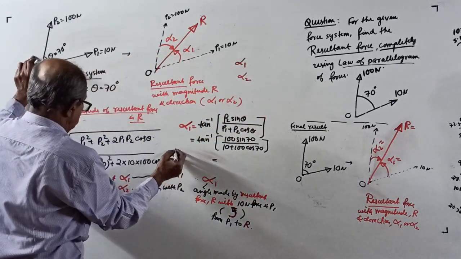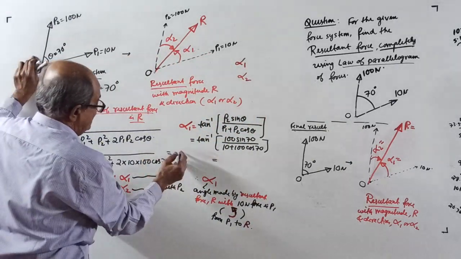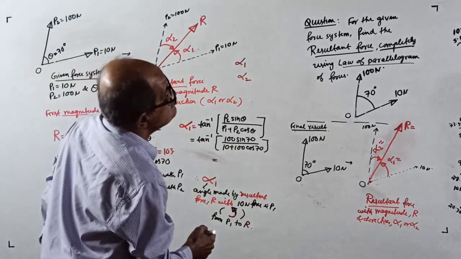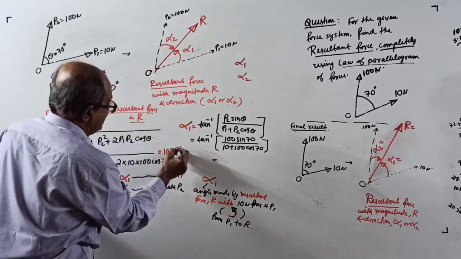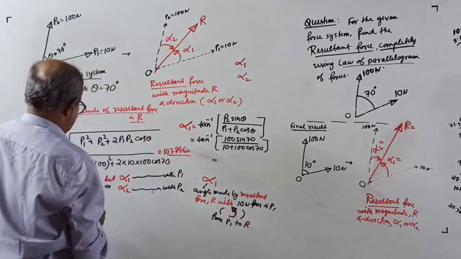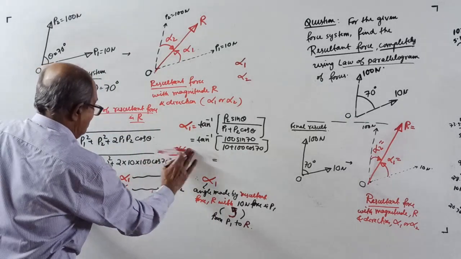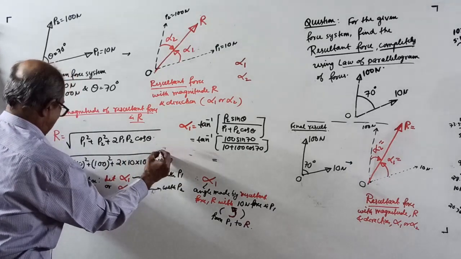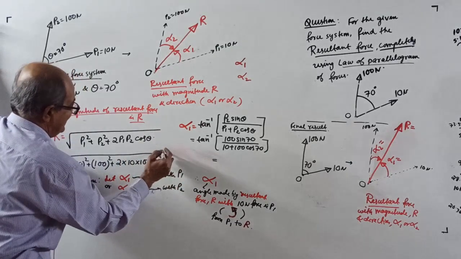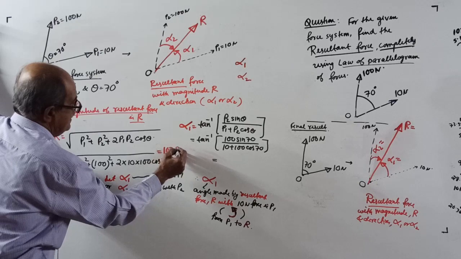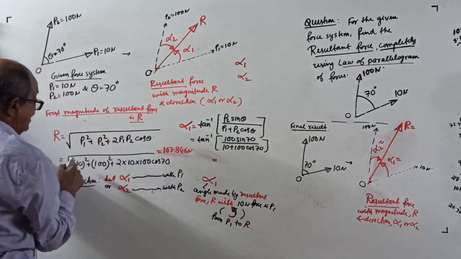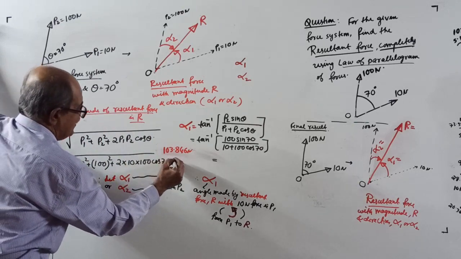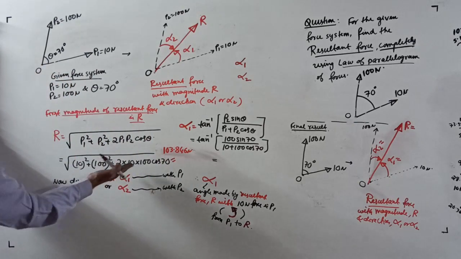I calculated it already to save time. So R equals 103.846 Newton.